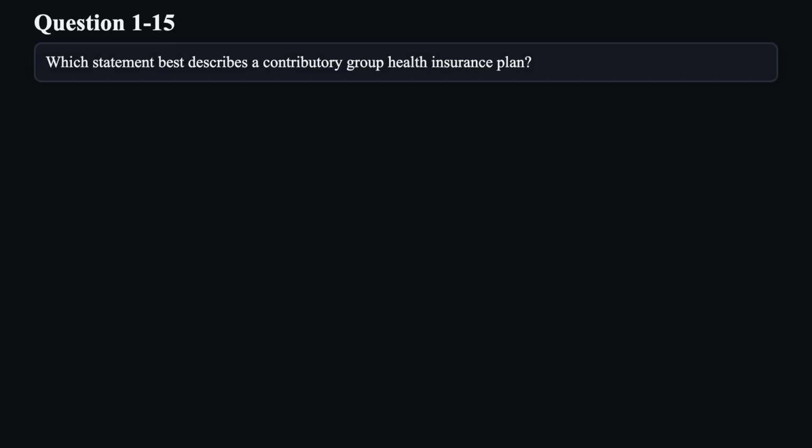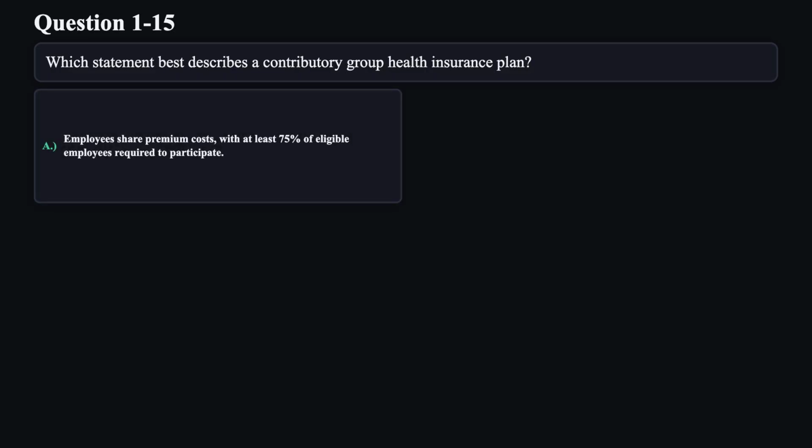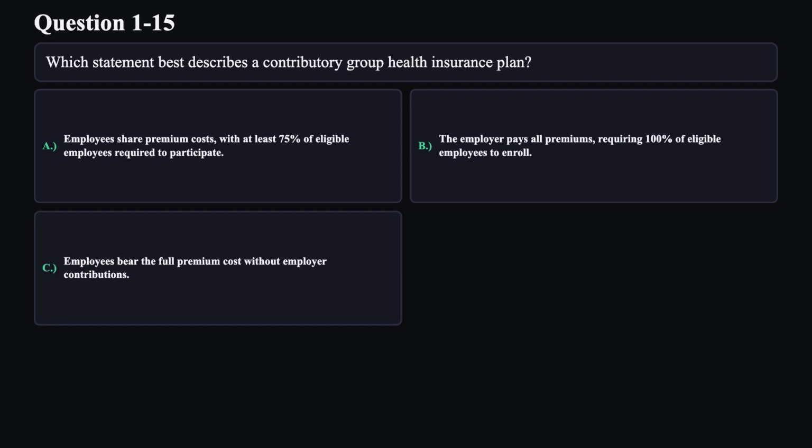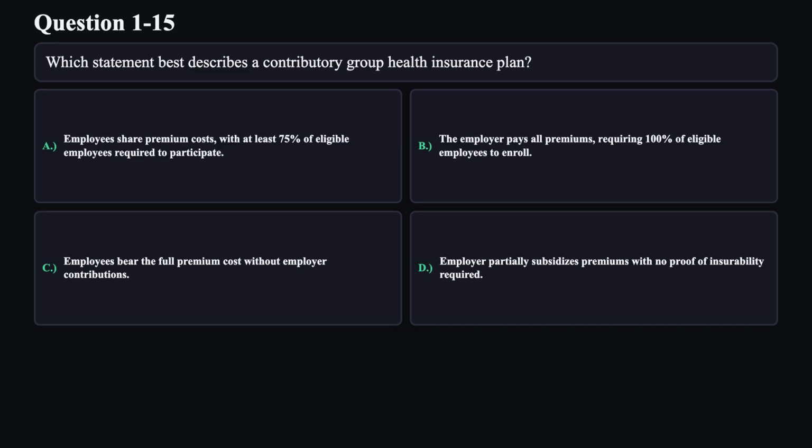Question 15. Which statement best describes a contributory group health insurance plan? A. Employees share premium costs with at least 75% of eligible employees required to participate. B. The employer pays all premiums, requiring 100% of eligible employees to enroll. C. Employees bear the full premium cost without employer contributions. D. Employer partially subsidizes premiums with no proof of insurability required.